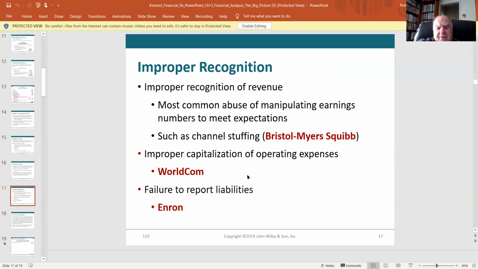WorldCom, this was a technology company down in Mississippi. They took almost all of their expenses and capitalized them. They would have rent expense and somehow it would end up on the balance sheet like it was an asset or a prepaid asset or something. And that was a big deal. And the failure to report liabilities, I can go on and on about Enron, I've read numerous books about it. It just fascinates me how bold and risky they were.